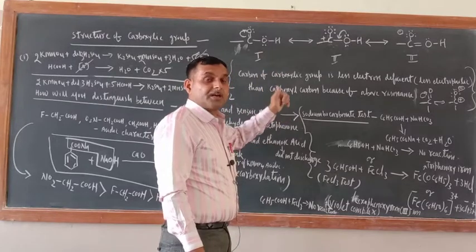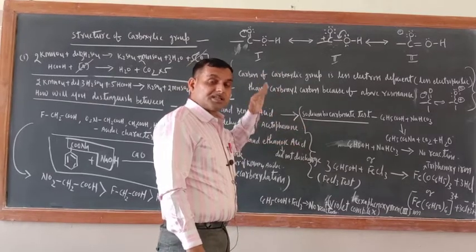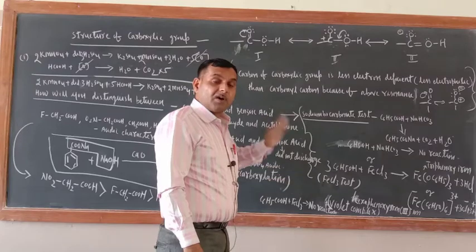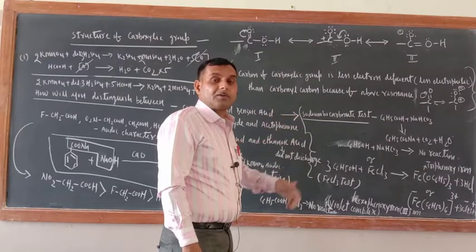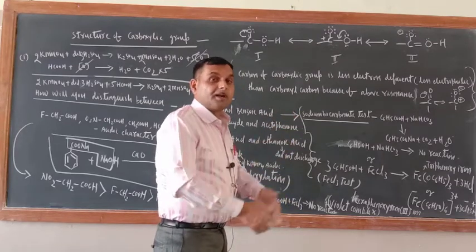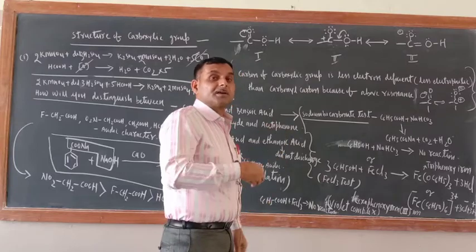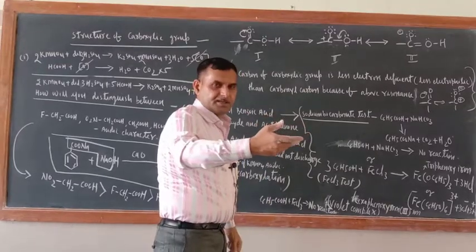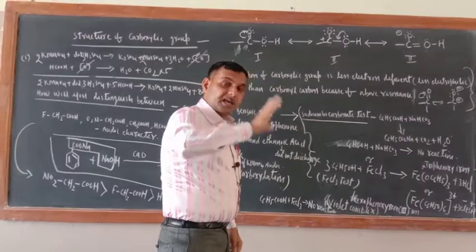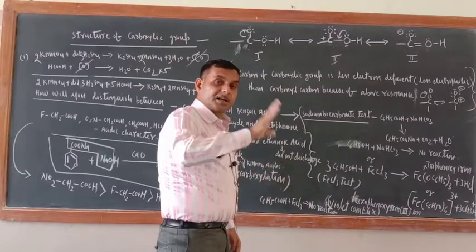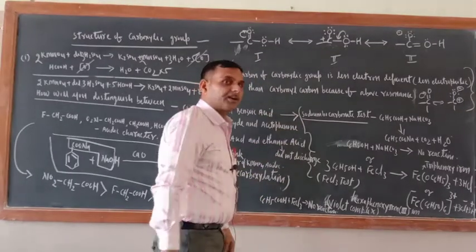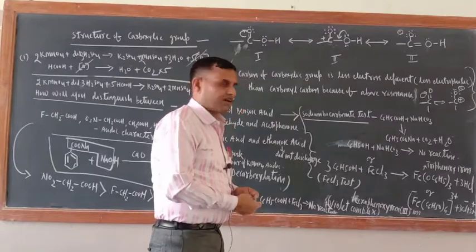So the carboxylic carbon is less electrophilic, while the carbonyl carbon is more electrophilic. More electrophilic means more electron deficient; less electrophilic means rich in electrons. Correct or not? Over.